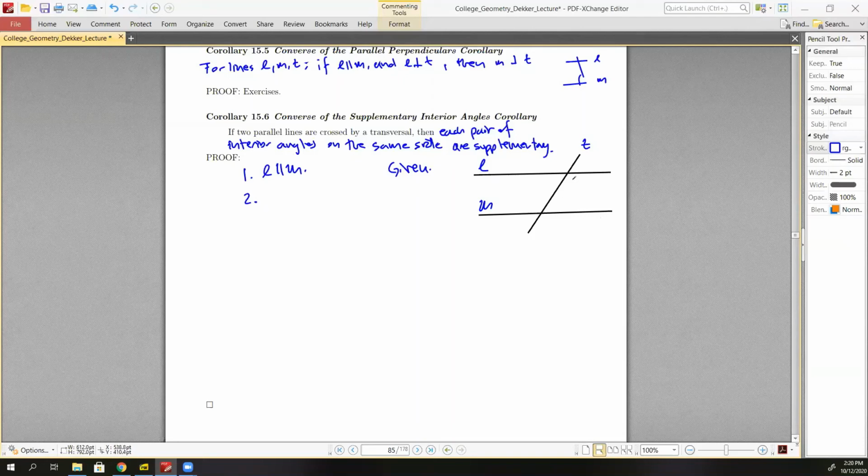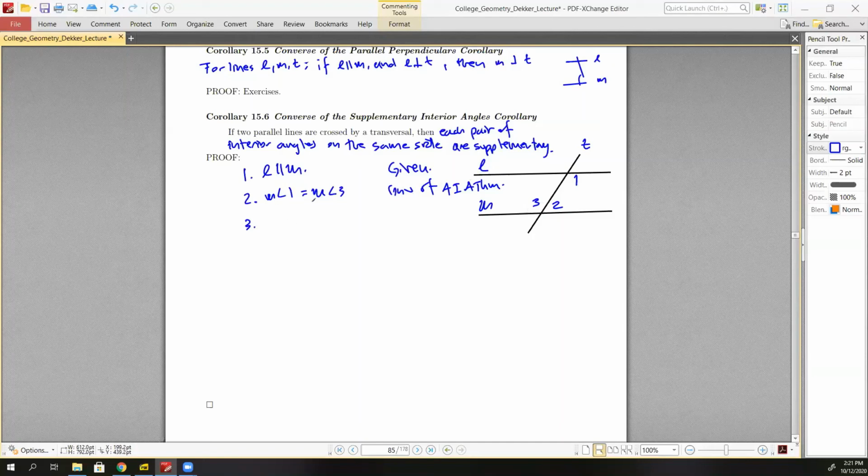So the measure of angle 1 is equal to the measure of angle, let's call it 3. We'll show that 1 and 2 are supplementary. So angle 1 and angle 3 are congruent, so the measure of angle 1 is equal to the measure of angle 3. And that's by the converse of, watch carefully, the alternate interior angles theorem. This is the converse of it. So parallel lines give us congruent alternate interior angles.